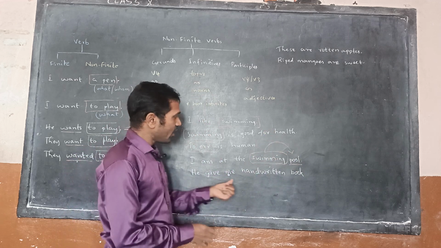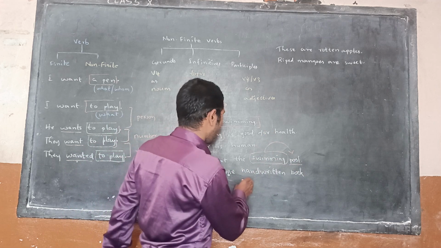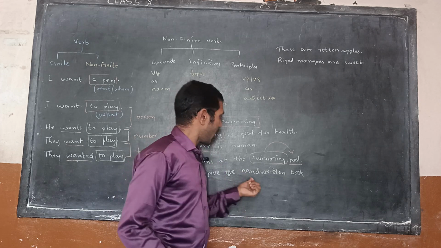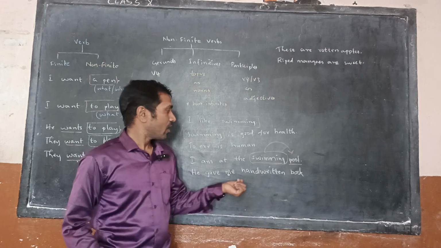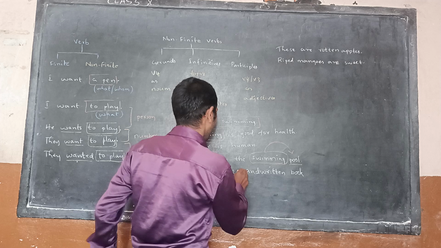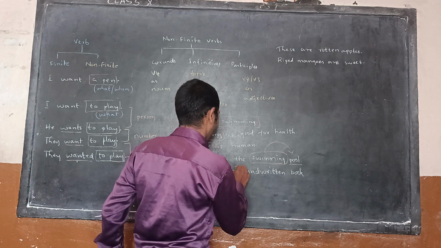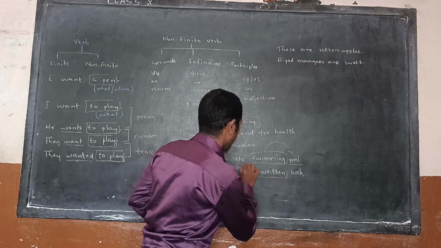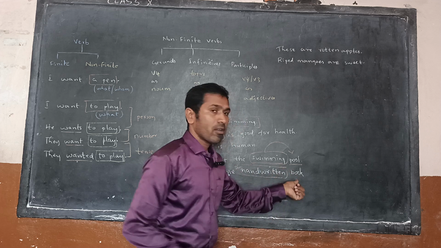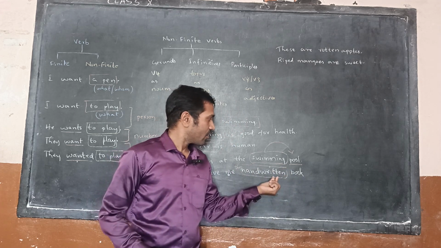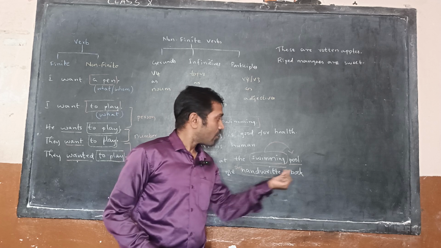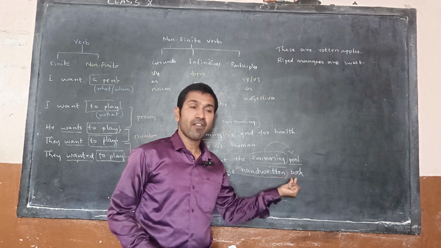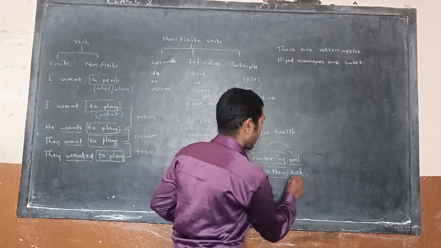Next, he gave me a handwritten book. Here, the word handwritten, written being the V3 form, is giving extra information to the word book.